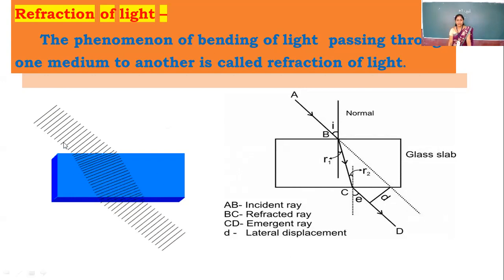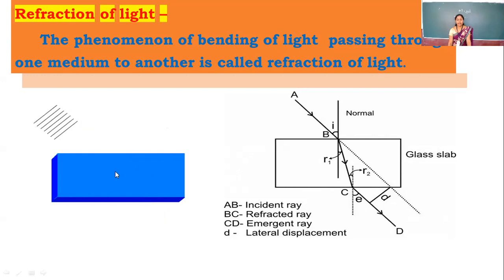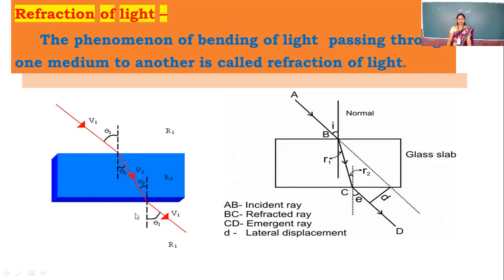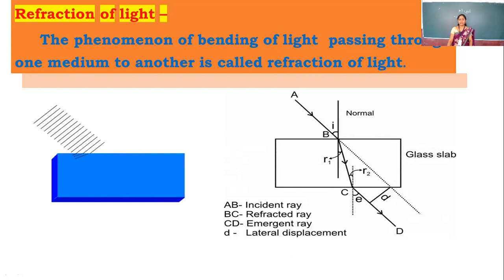Look at the first picture. Here, I used the second medium as a glass slab, and the first medium is the air. Whenever the light enters into the glass slab, some of the particles enter earlier than other particles, and due to that light changes its direction. Again, the main reason behind the change in direction of the light is the speed of the light. The speed of the light in air is different than the speed of the light in glass. Again, it is different than the speed of the light in water, and so light shows refraction.